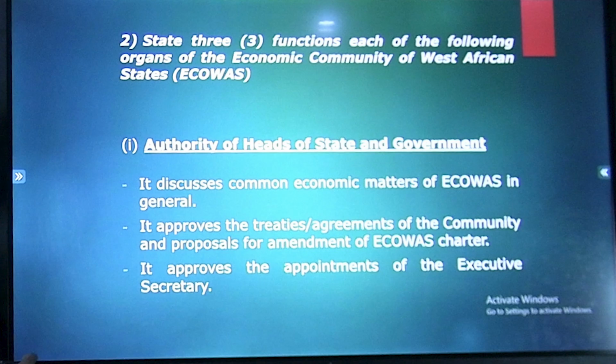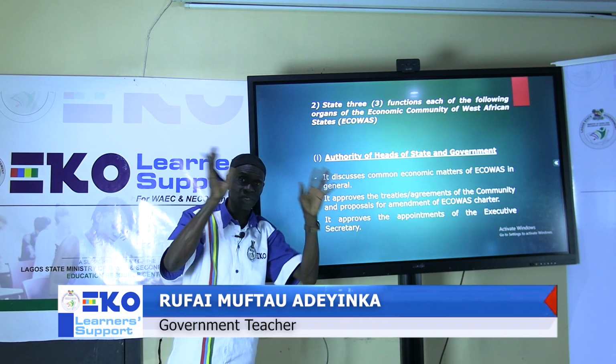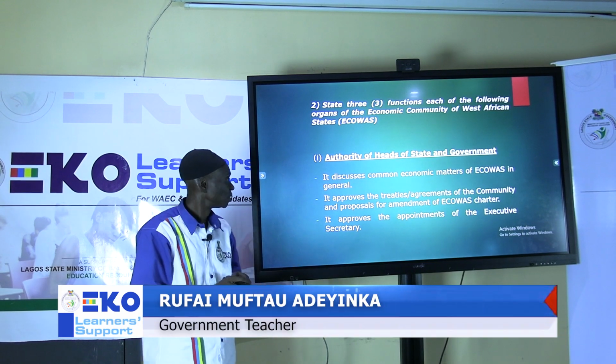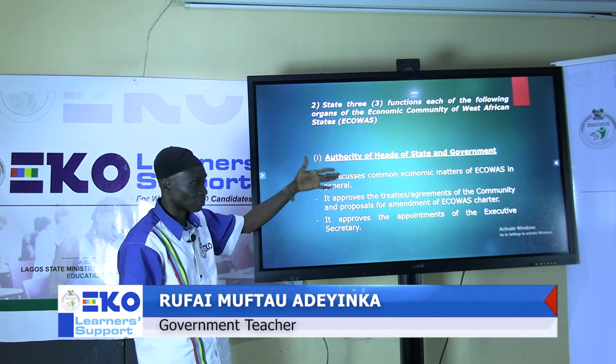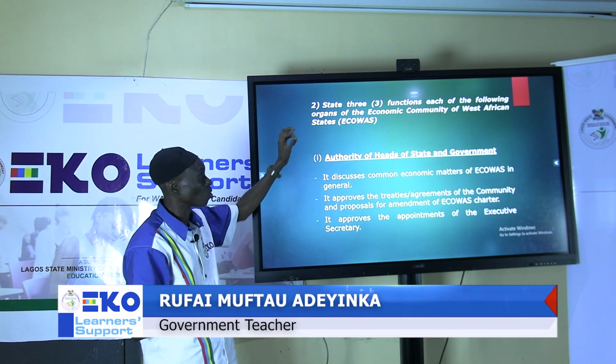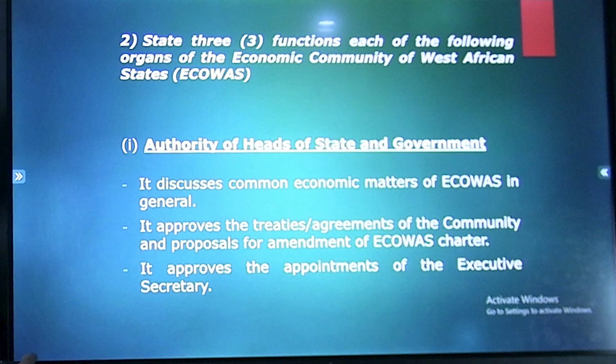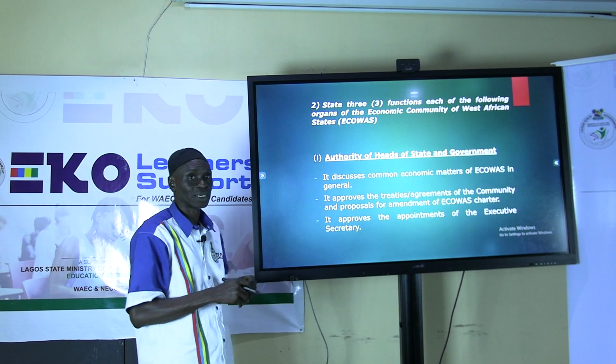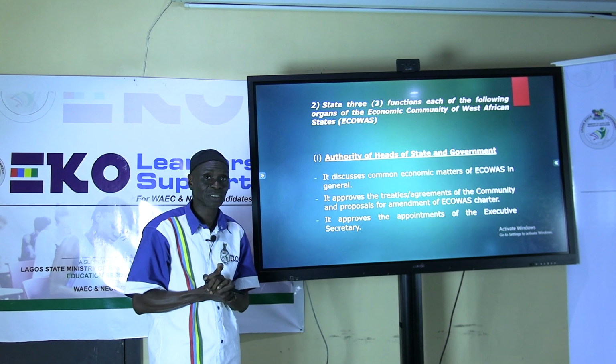Don't forget, community is talking about ECOWAS as a body, so it is very correct to mention ECOWAS as a community. It approves the appointment of the executive secretary, like we learned when we started the discussion, under functions of the Authority of Heads of State and Government.